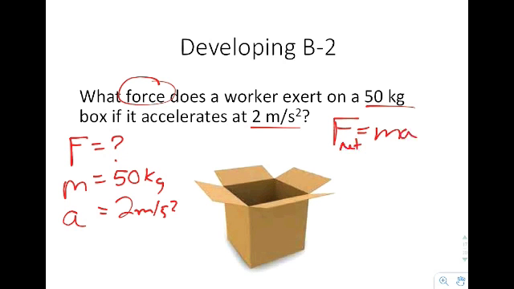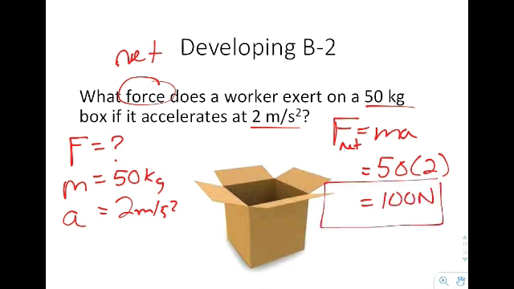Now, one thing that you should realize is this is not just the force the worker is exerting. What it represents is the net force. Now, we're assuming that all the other forces are in equilibrium, but what this refers to is the net force. So I can say F net is equal to 50 times 2. At this point, you can go ahead and solve and say 50 times 2 is 100 newtons. And that represents the force that's exerted by the worker.